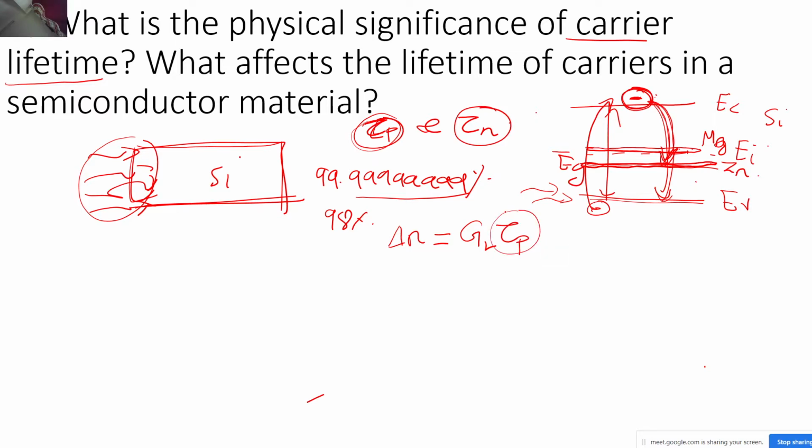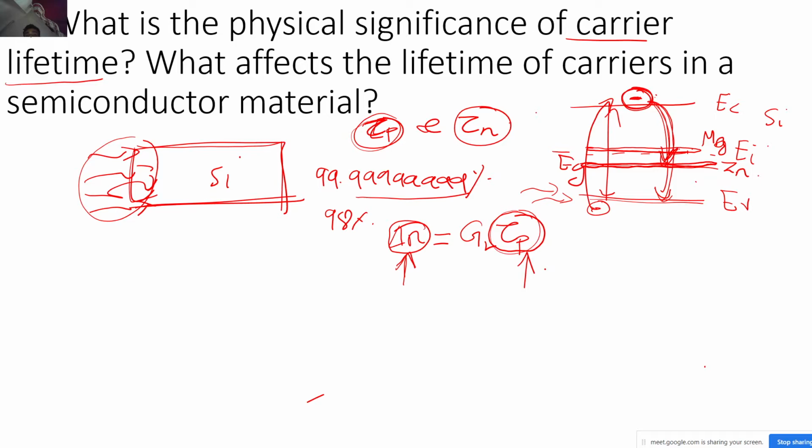Now tell me, what is the job of the photo detector? It wants to detect even the weakest light possible, and corresponding to that, it wants to generate as many excess carriers as possible. To generate as many excess carriers as possible, this delta n has to be high. To have this delta n be high, my tau p, the lifetime of the carriers, has to be very high.